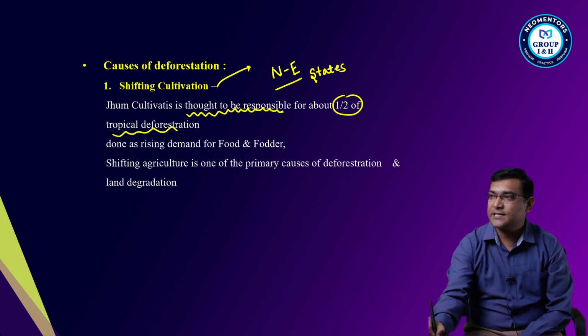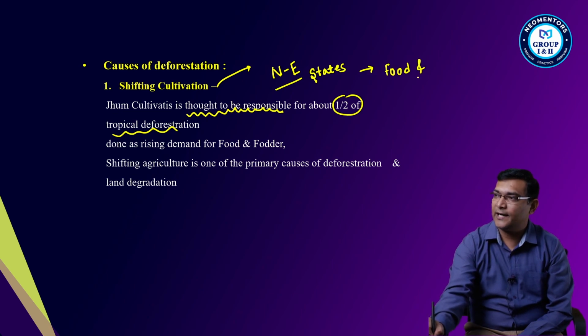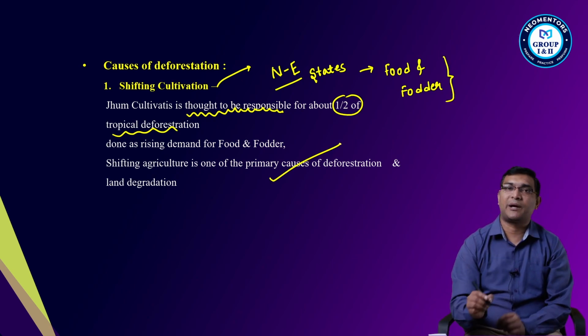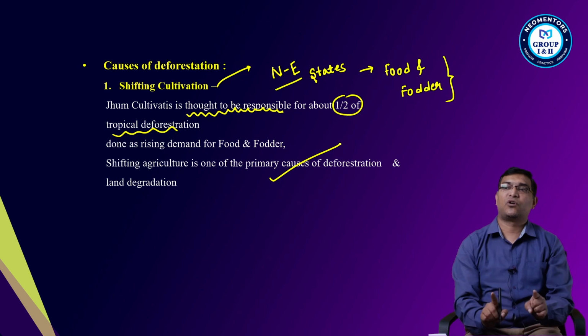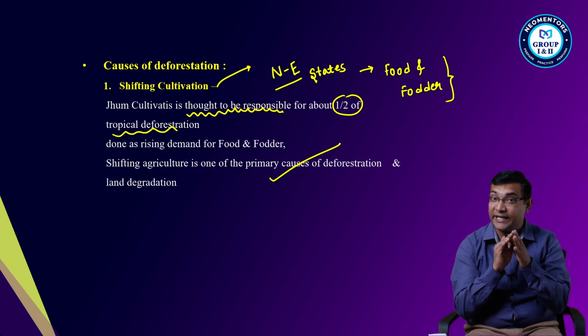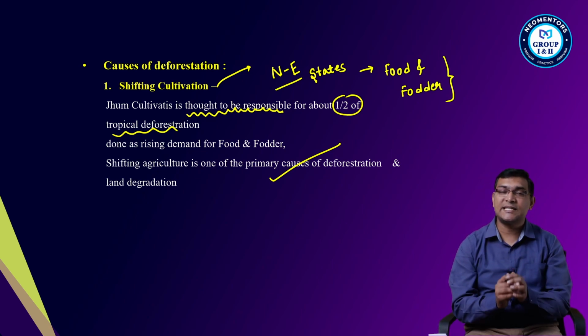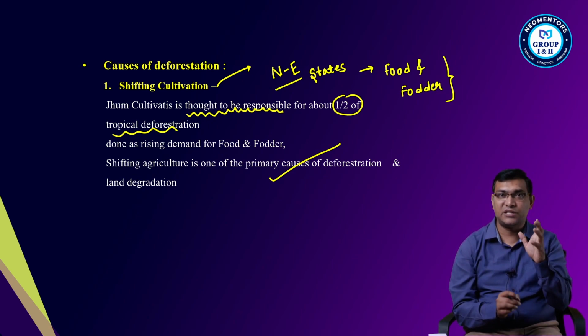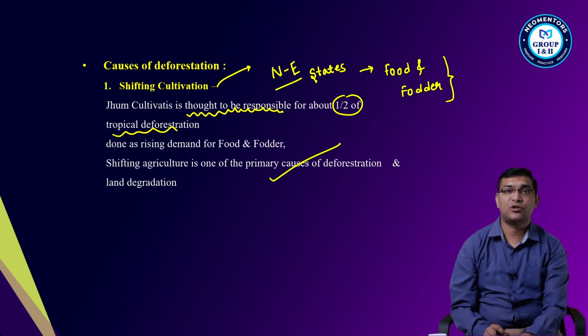Why? For raising food and fodder. Okay, this is the main thing. So shifting agriculture is the primary cause for deforestation in India and land degradation also. Decreasing soil fertility is a major cause of deforestation. Right? That is your first thing.